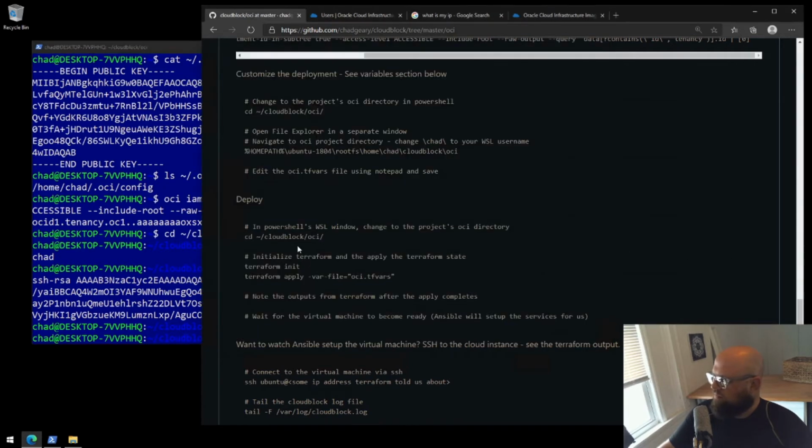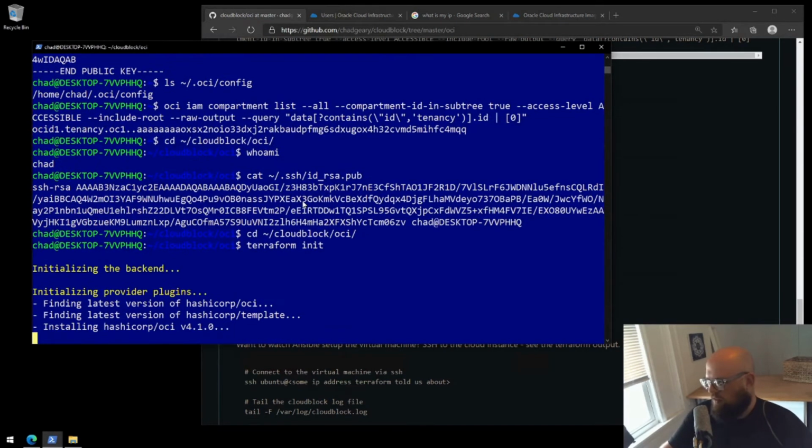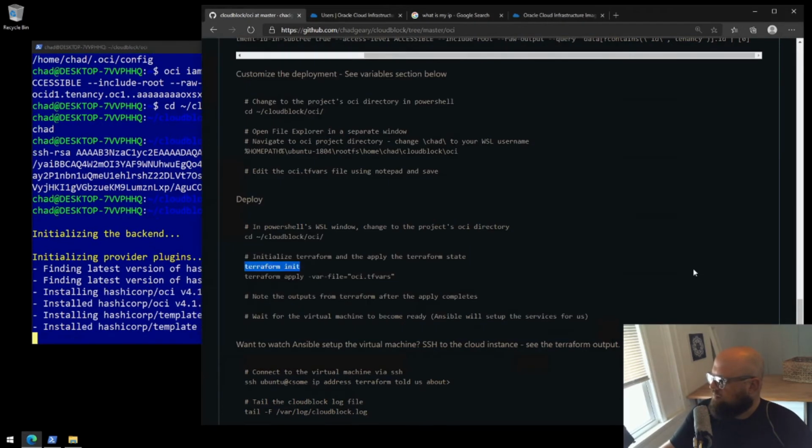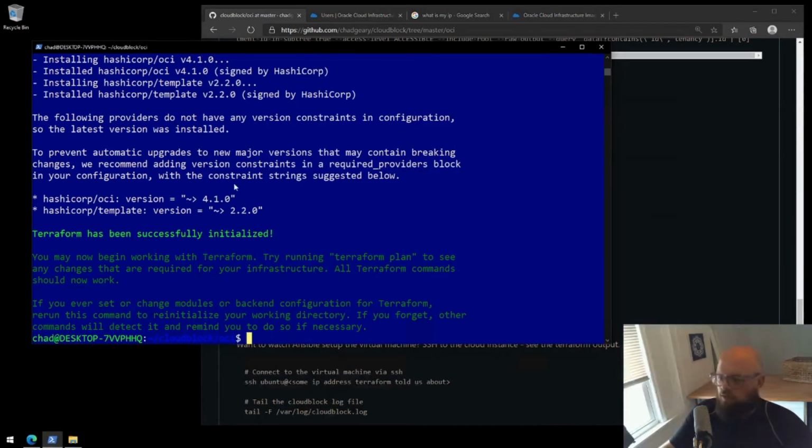That's fine. And we will initialize Terraform. This is going to tell Terraform to download the Oracle specific code it needs, and maybe a few other things. Should be pretty quick. It's done. And now we'll apply. This is going to tell Terraform to read through the Terraform files that are included in my project and determine all of the resources that need to be built in the Oracle Cloud with our customized variables.